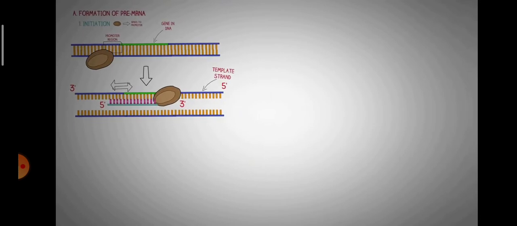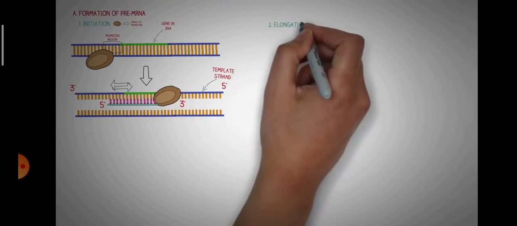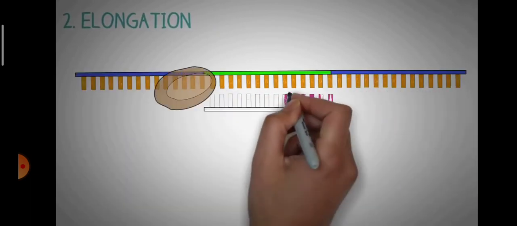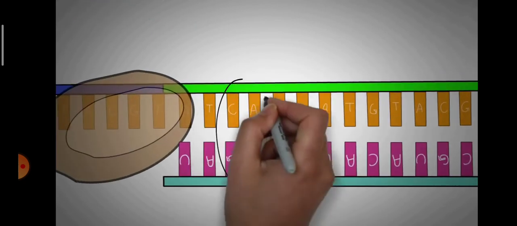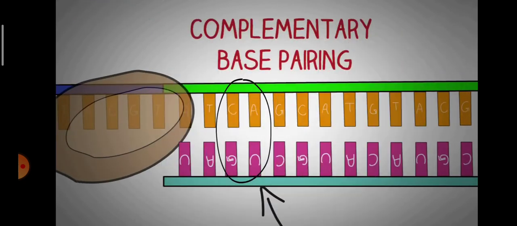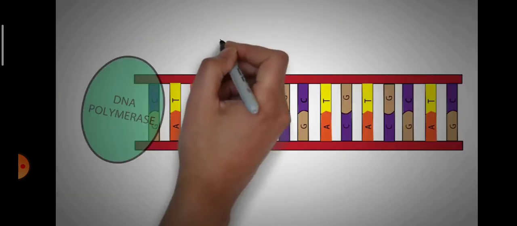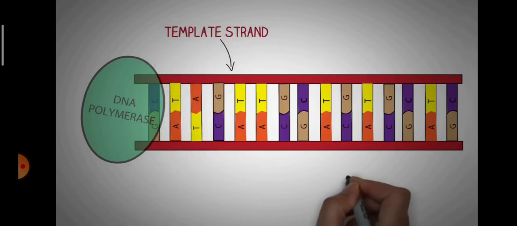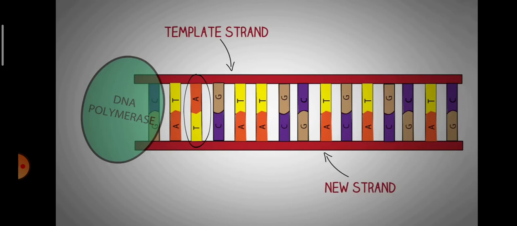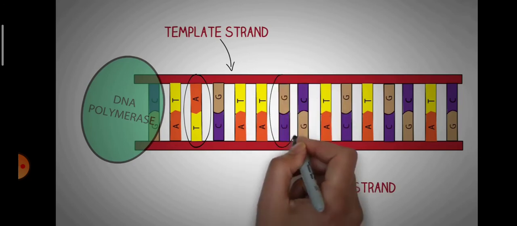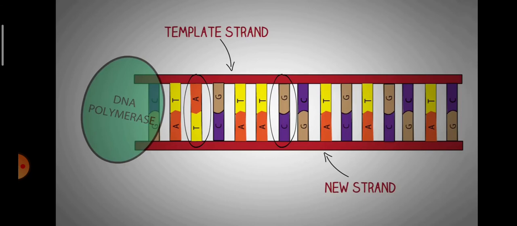After the RNA polymerase binds to the promoter region of the DNA, the second step in this process is elongation, which is the process of copying the bases on the DNA template strand to form the new complementary RNA strand. The RNA polymerase uses nucleotides according to the base pair complementary rules to create an RNA copy. In the previous videos, we learned how the DNA is copied by DNA polymerase to form an identical new strand of DNA. In that case, the DNA polymerase added the base thymine when the template strand had the base adenine, and it added the base cytosine when the template strand showed the base guanine, and vice versa.